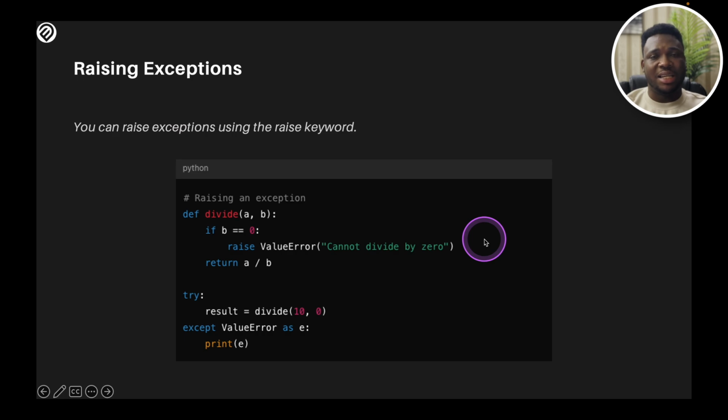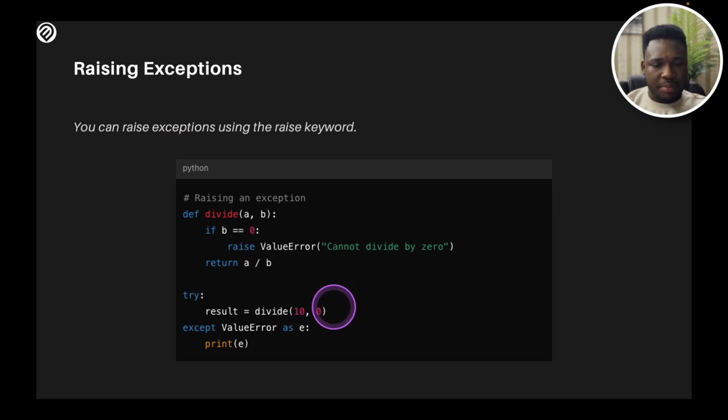Instead of catching an exception, I could actually raise an exception. So when I define this function, I'm now going to call the function. In calling the function, I'm still going to put it in a try and except block. This is what I'm going to do. In my try block, remember we said that the try block is where you put the main code that is likely to throw up an error.